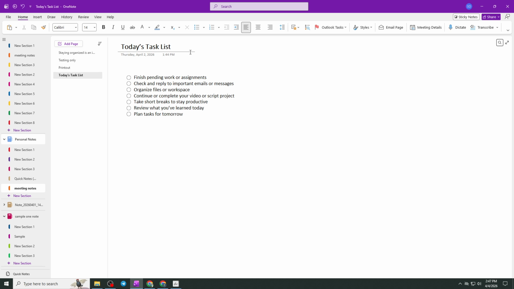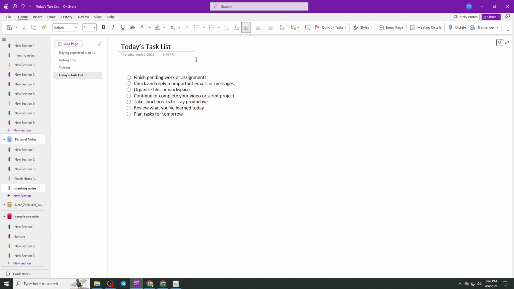When you open a page in OneNote, you'll usually see a large title area at the top. This section includes the page title along with the date and time information. While this can be useful for organizing your notes, there are times when it can take up unnecessary space or get in the way, particularly when you're creating templates, sharing content, or capturing screenshots.